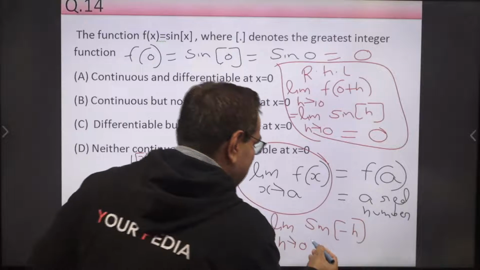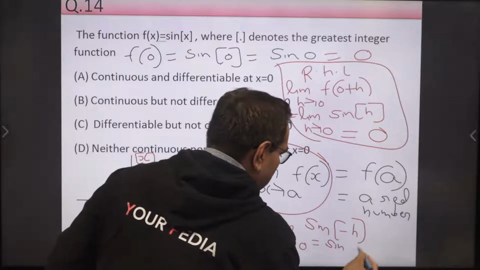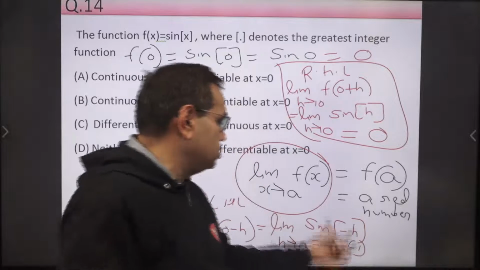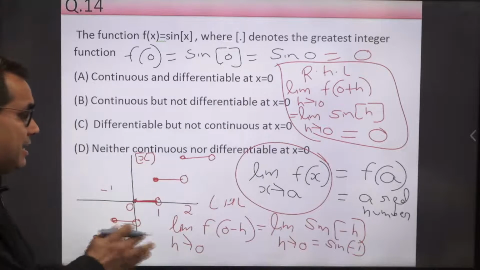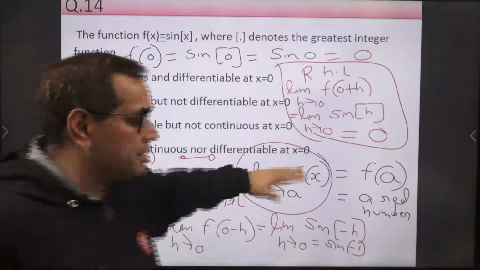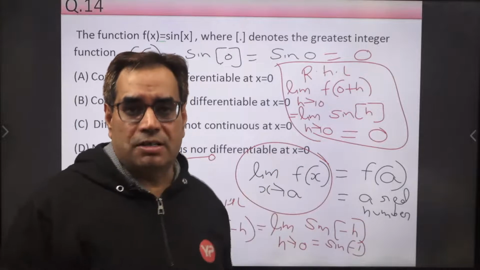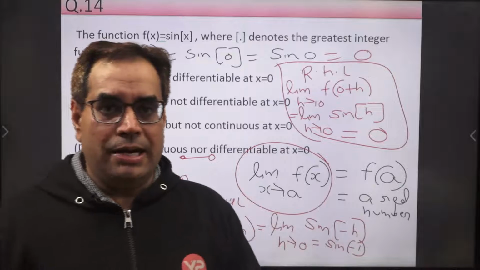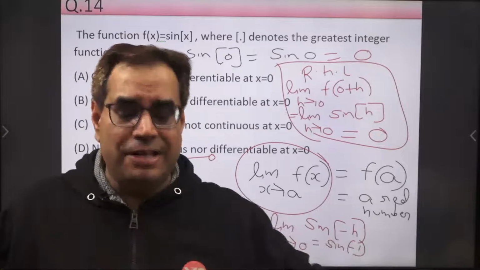So it is sine minus 1 equal to sine of minus 1, and that is not equal to 0. So LHL and RHL are not equal to 0. So this limit does not exist. So this function is not continuous, and if it is not continuous, it cannot be differentiable also.